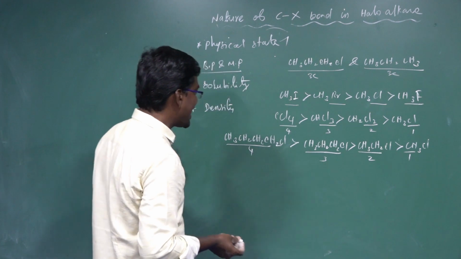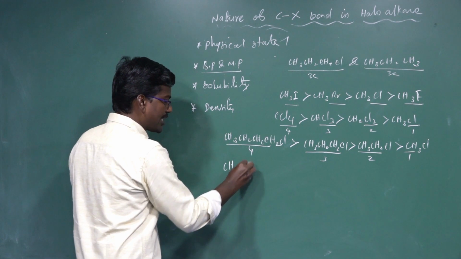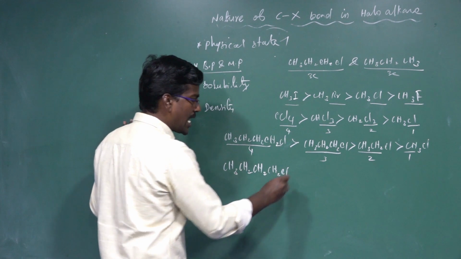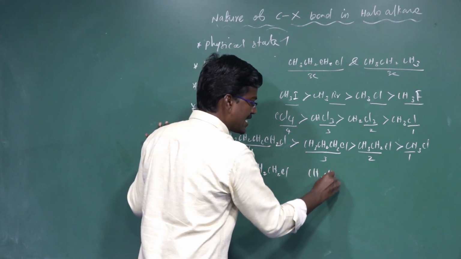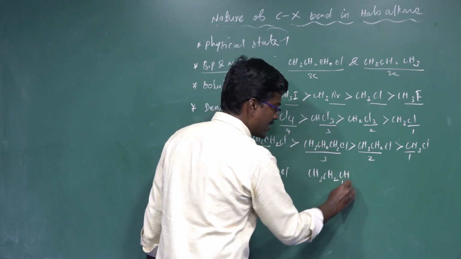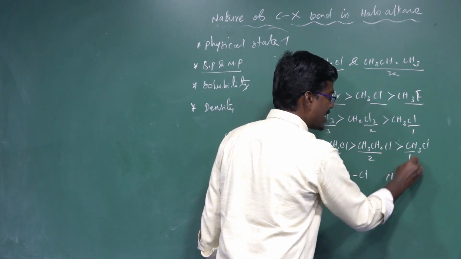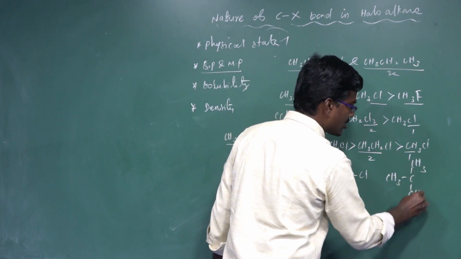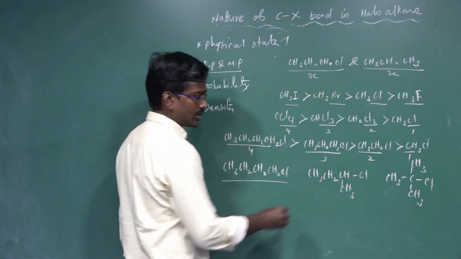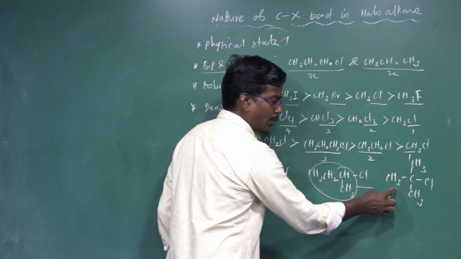The next one, isomeric alkyl halides: CH3CH2CH2CH2Cl, another one CH3CH2CH(CH3)Cl, then (CH3)3C-Cl. These are N-butyl chloride, secondary butyl chloride, and tertiary butyl chloride.